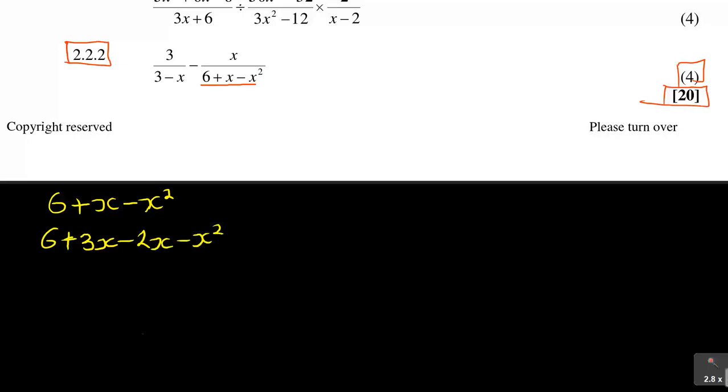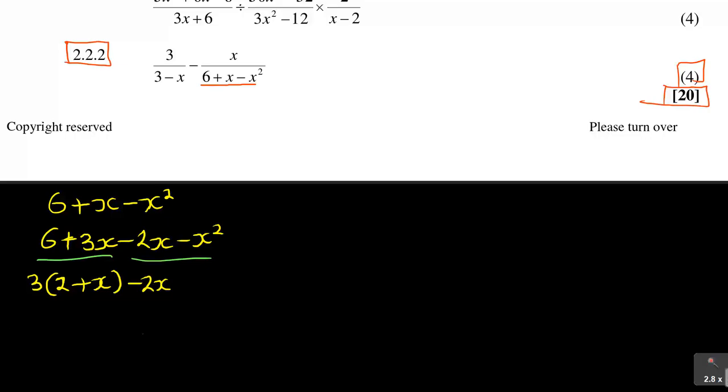And then if I take the first 2 and the last 2, in the first 2 what I have is 3, which is common, and when I factorize, I've got 3 into 2 plus x, and then I've got minus 2x.